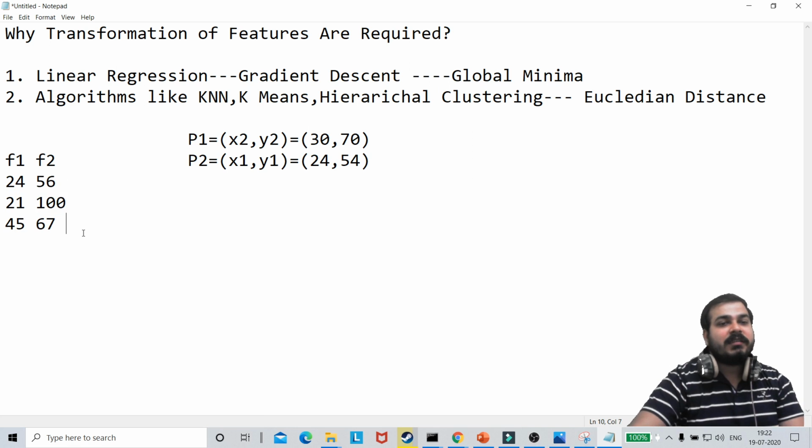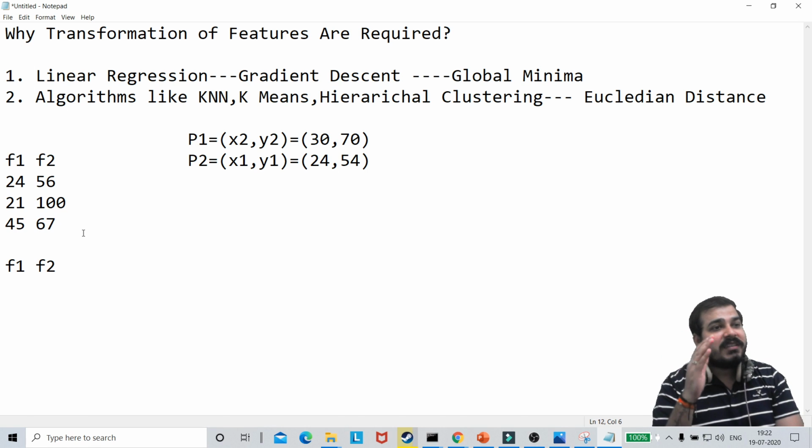So for one instance, I'll try to scale down these f1 and f2 feature values between 0 to 1. Okay, all the values will be scaled down between 0 to 1.